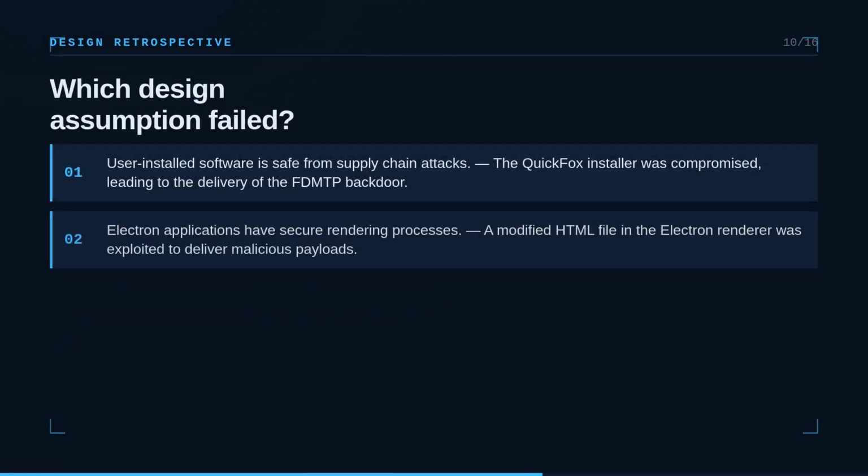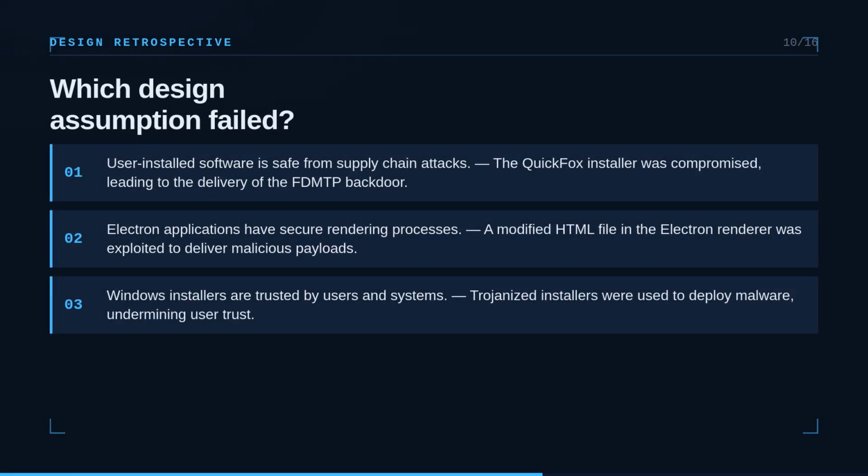Which design assumption failed? User-installed software is safe from supply chain attacks. The QuickFox installer was compromised, leading to the delivery of the FDMTP backdoor. Electron applications have secure rendering processes. A modified HTML file in the Electron renderer was exploited to deliver malicious payloads.